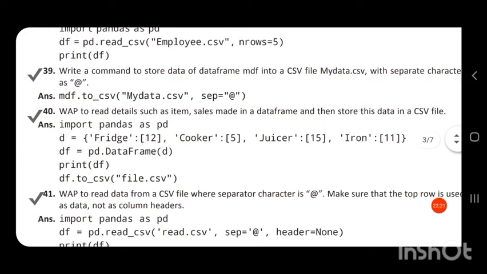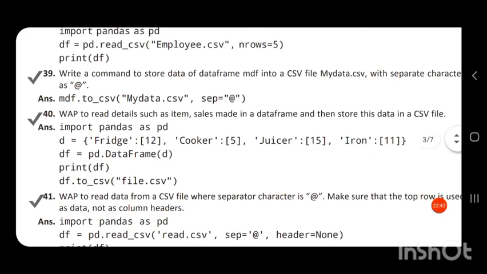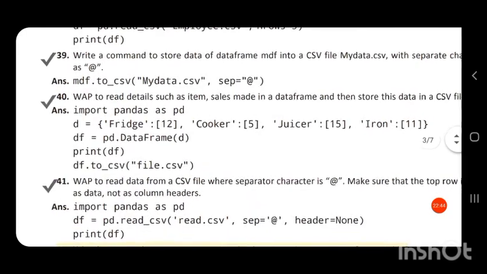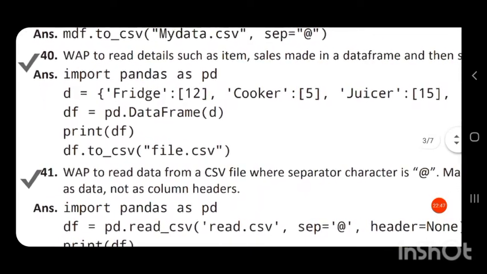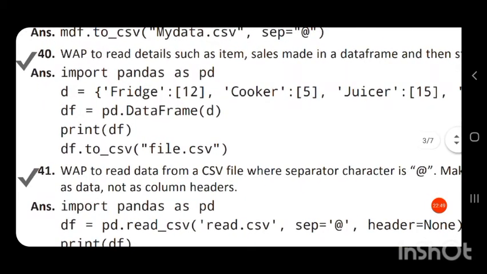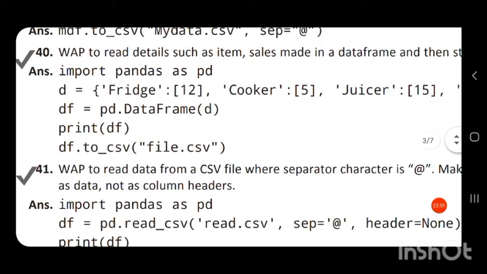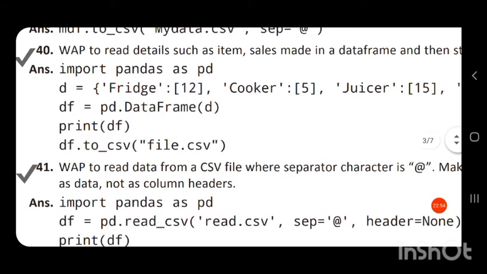Here we are creating a data frame from a dictionary. So df is equal to pd.DataFrame in brackets D, that is the dictionary. From the dictionary we are creating a data frame df. It is asked to create a data frame and then store this data in a CSV file. So we first create a data frame, which we have done. Then we just print the data frame. After that we have to write this data frame into the CSV file.